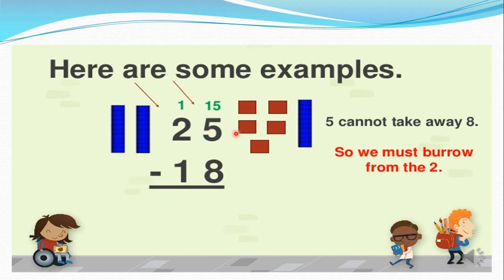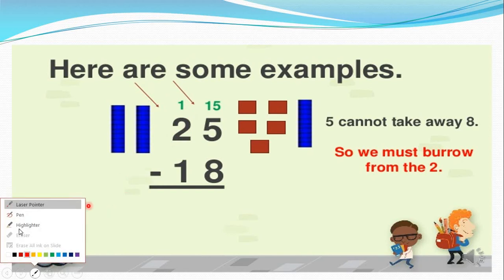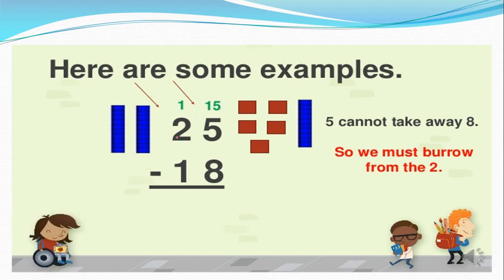Understood? 10 plus any digit, so we are writing 10 plus 5, which means 15. 15 minus 8, so what are we writing here? 7. Then after that I am cutting this digit, the 2 number. Okay, I am cutting the 2 number here.